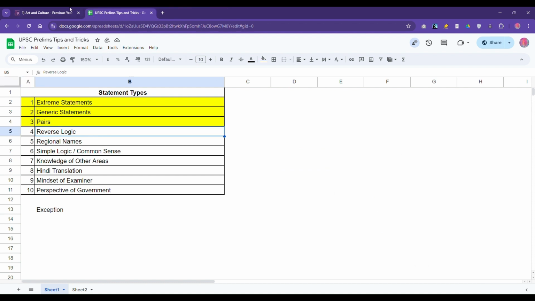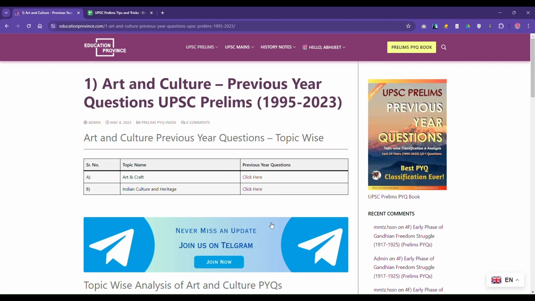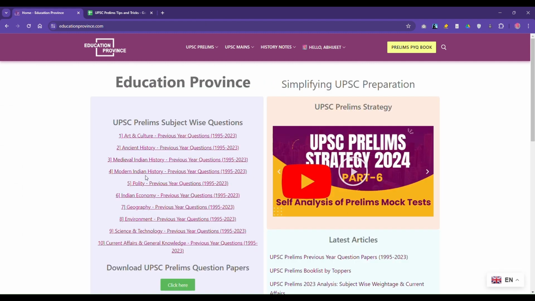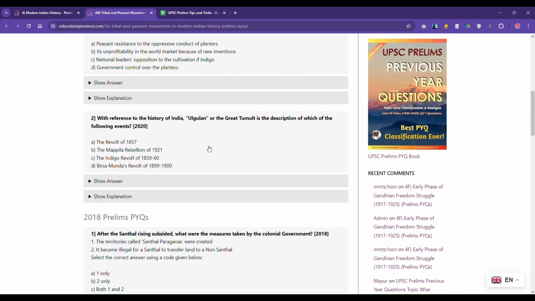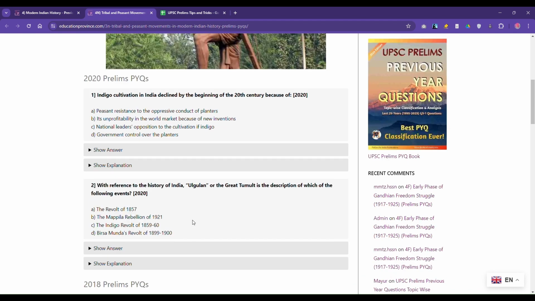I'll explain through an example. Reverse logic. This is from 2020. I think the question is from modern history. With reference to history of India, Ulgulan or Great Tumult is the description of which of the following events? Let's assume you don't know and you want to answer this question on the basis of logic. Now, if you see the first option, it says revolt of 1857.